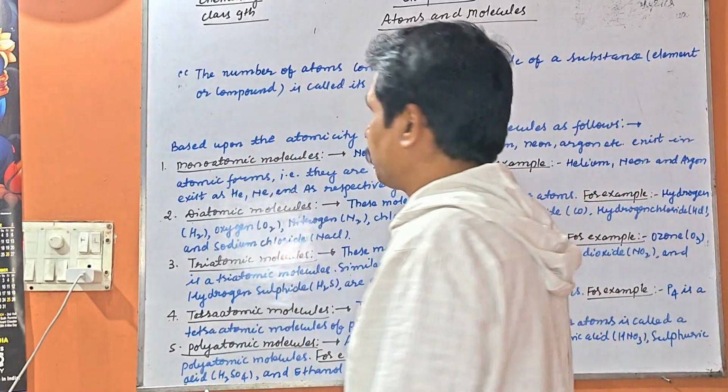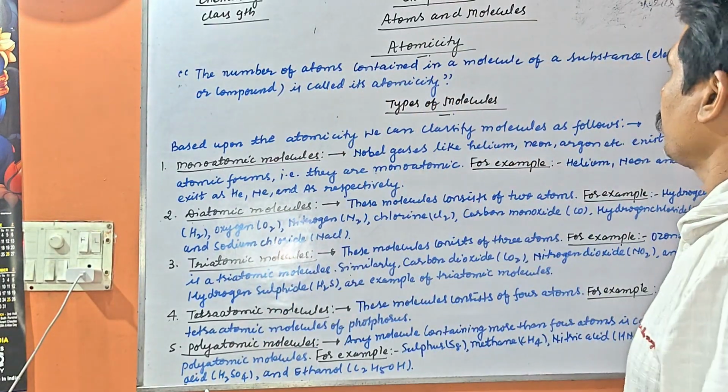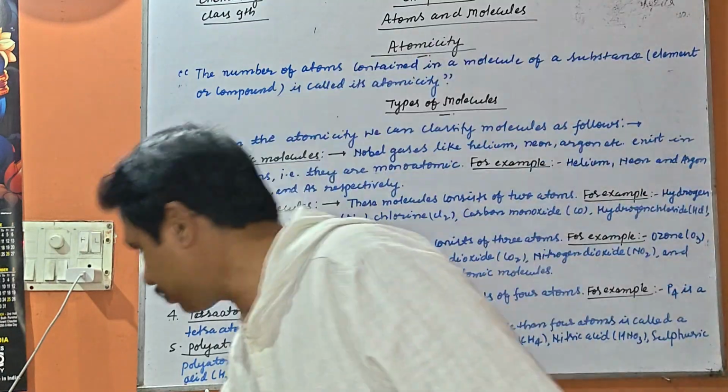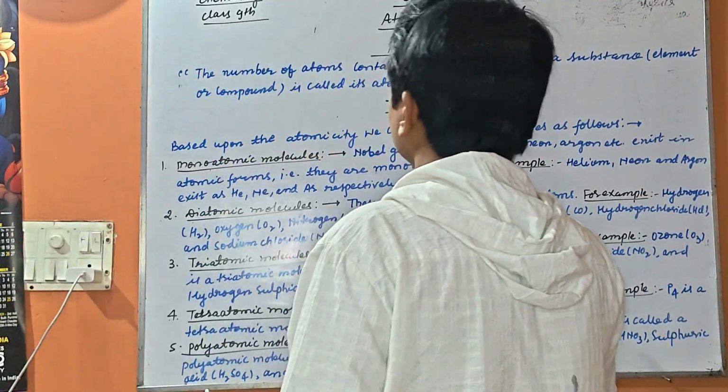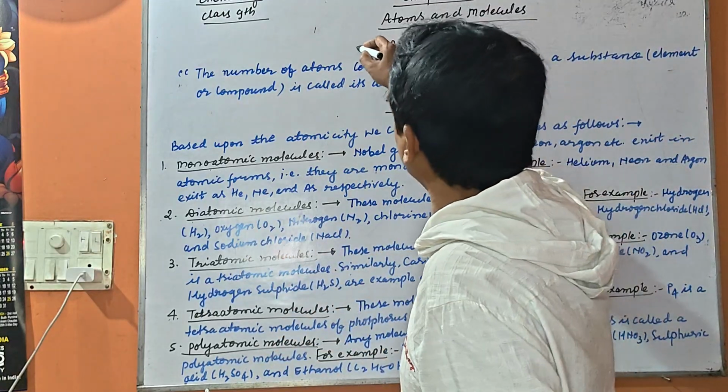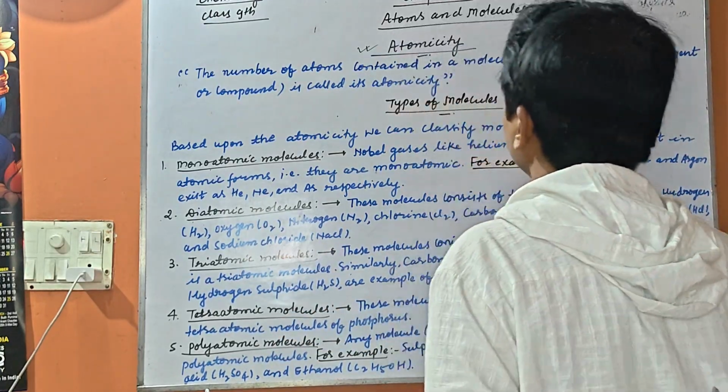This is the class of chemistry, class 9, chapter number 3, Atoms and Molecules. Today I come with the topic atomicity and types of molecules. So, my dear students, let us start. Don't skip the video, go through the whole video. Let us discuss atomicity. What do you mean by atomicity?